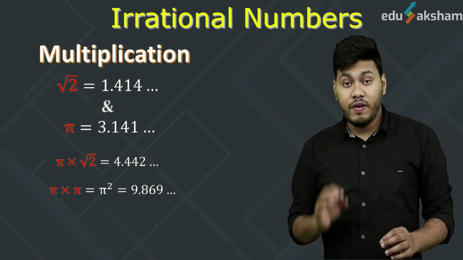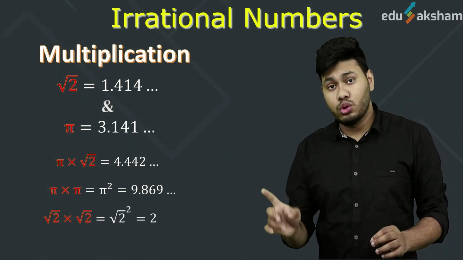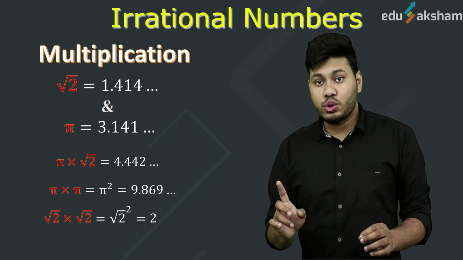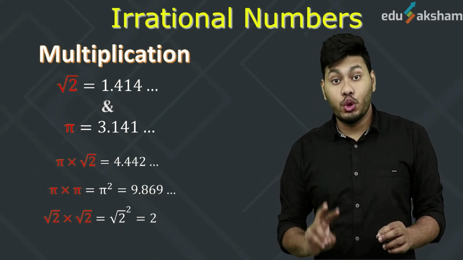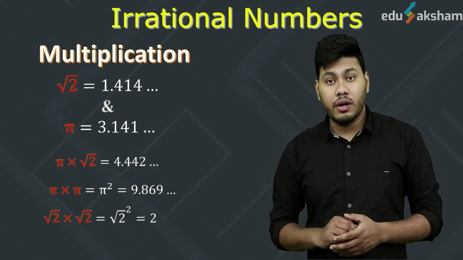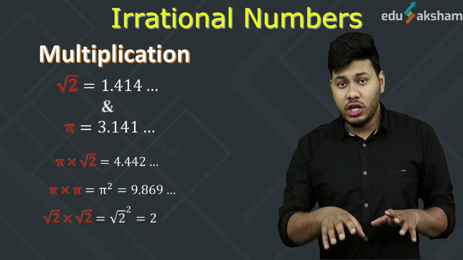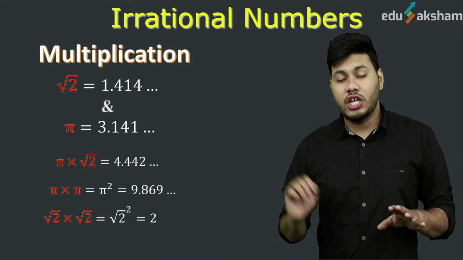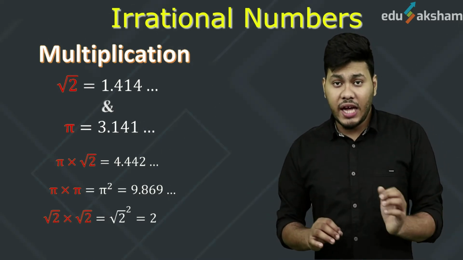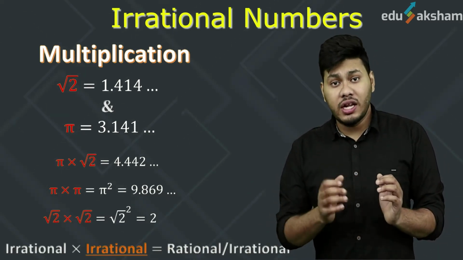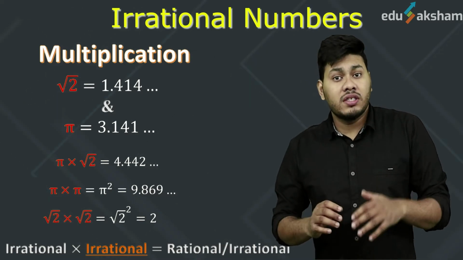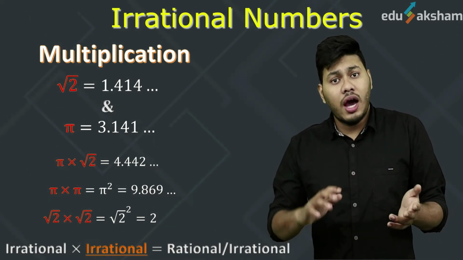But if we multiply root 2 with root 2, which means root 2 square, it will give us 2, which is a rational number. So what we learnt is that an irrational number, when multiplied with a rational number, always gives us an irrational number. But an irrational number, when multiplied by another irrational number, may either give us an irrational number or a rational number.